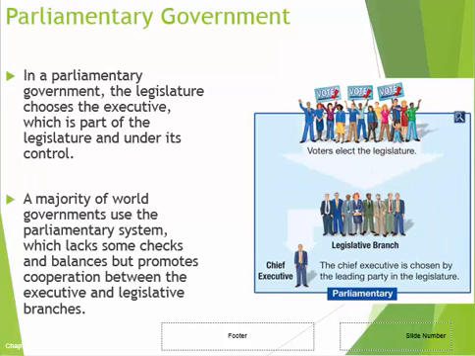Parliamentary government, this is different. This is where the chief executive and the legislators are in the same branch. So, for example, how this works, like in Great Britain, where they have a parliamentary government, the people elect their representatives to the legislative body, and then the legislative body will then elect their chief executive. So the people themselves do not elect their prime minister. The legislators do that for them.